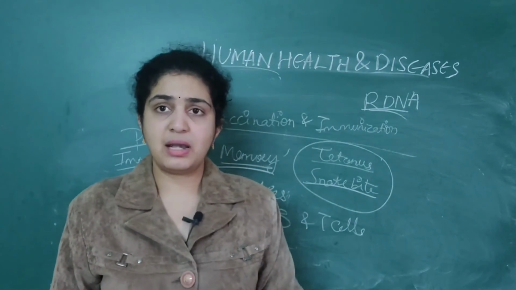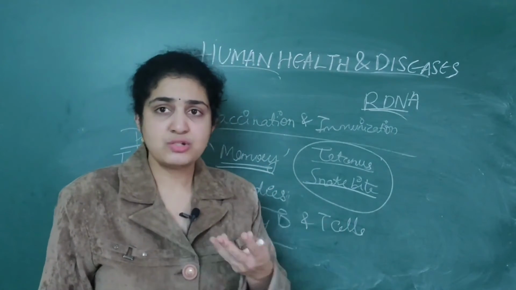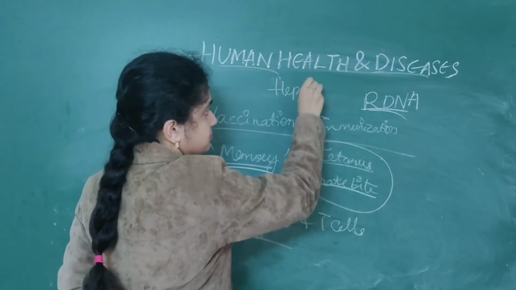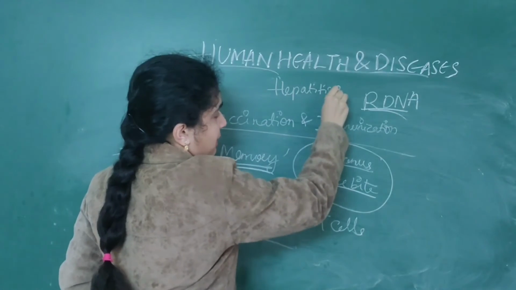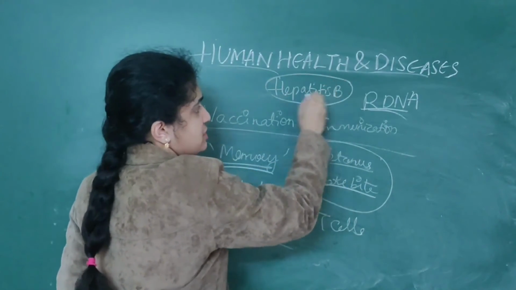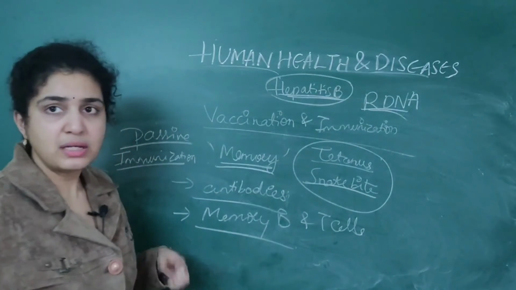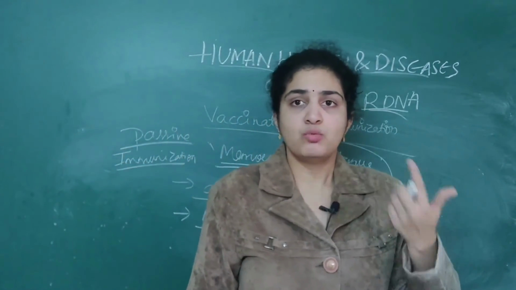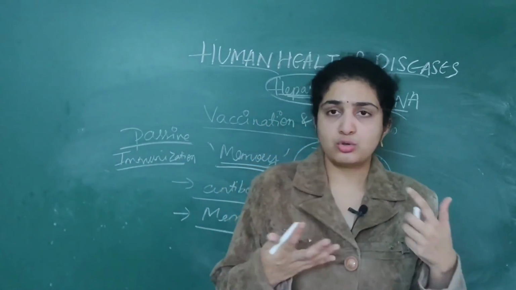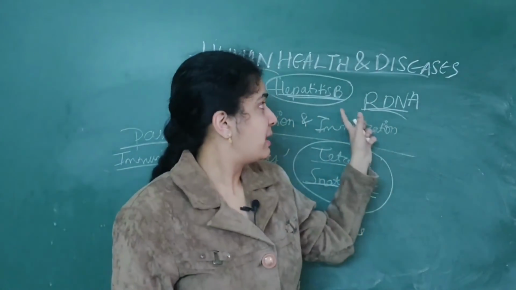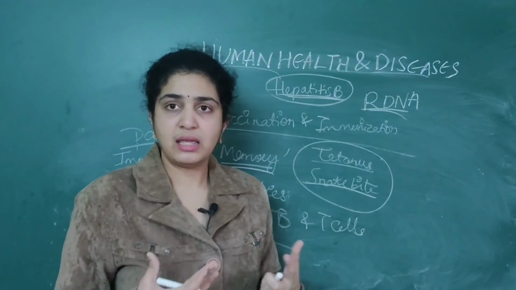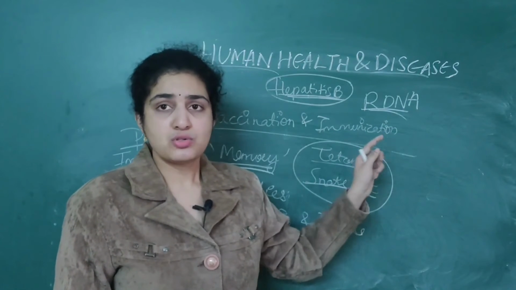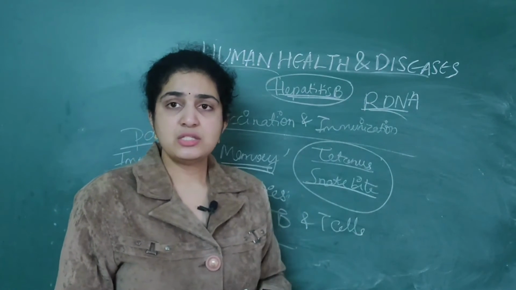For example, the hepatitis B vaccine, which everyone takes. Hepatitis B usually spreads among doctors through saliva and so on, so the hepatitis B vaccine is usually taken by doctors to protect from diseases.